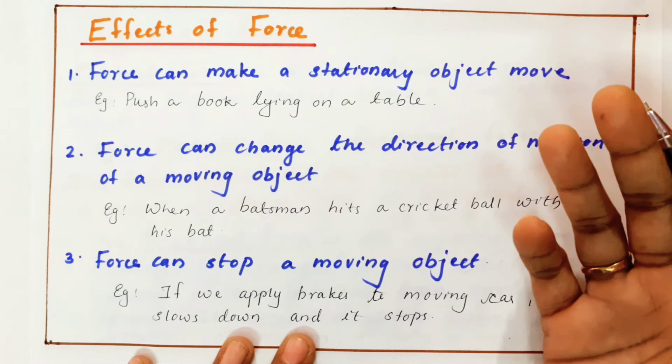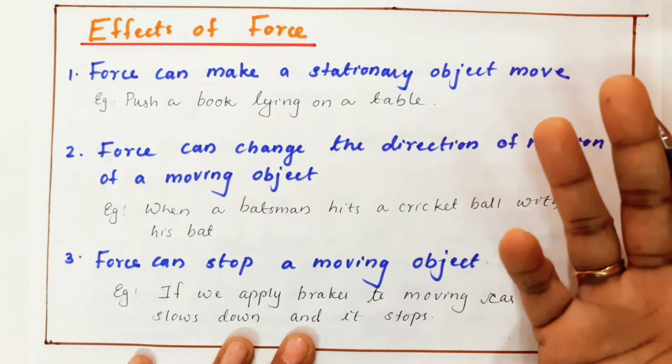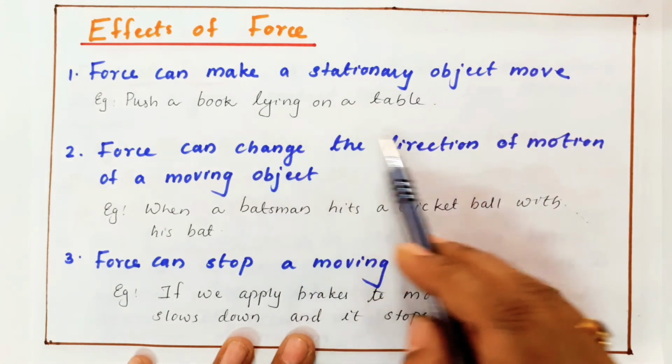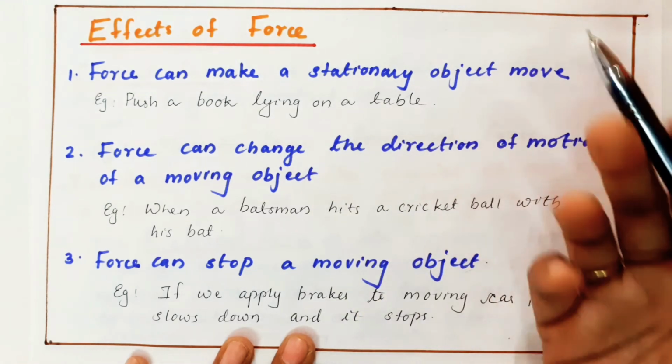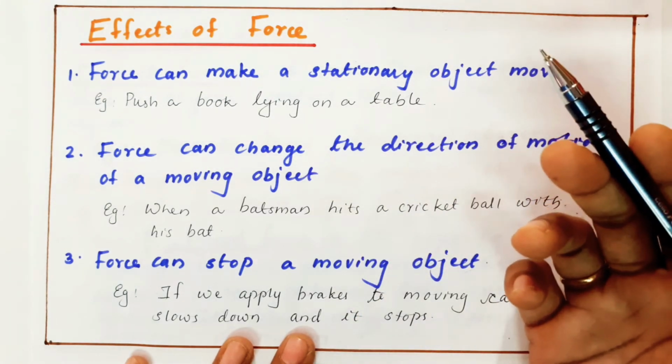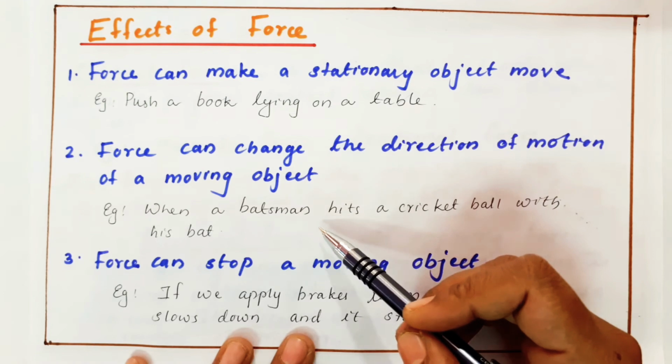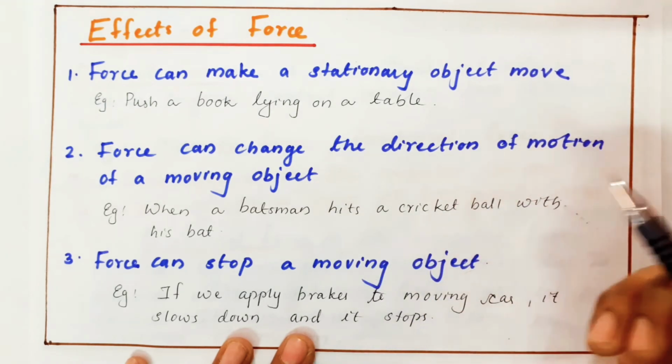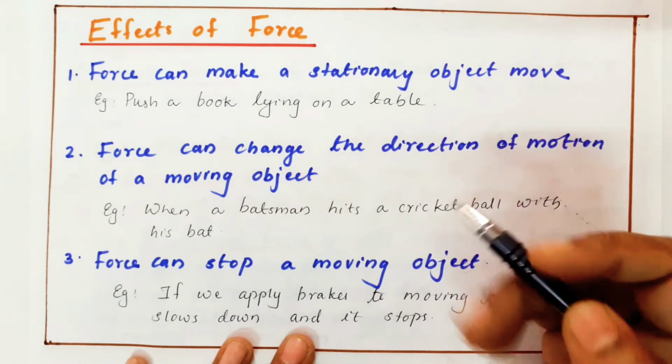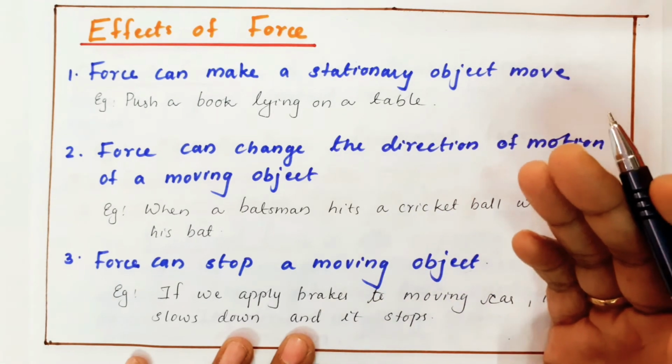When a batsman hits a cricket ball with his bat, the ball changes direction. So force can change the direction of motion of a moving object.